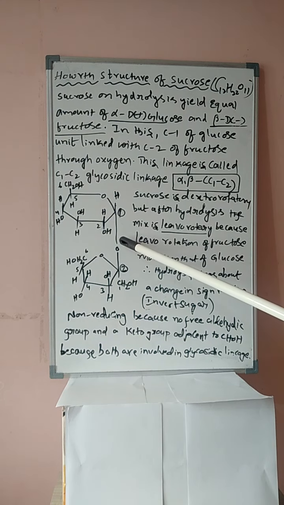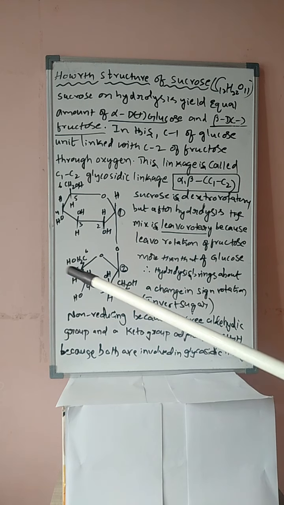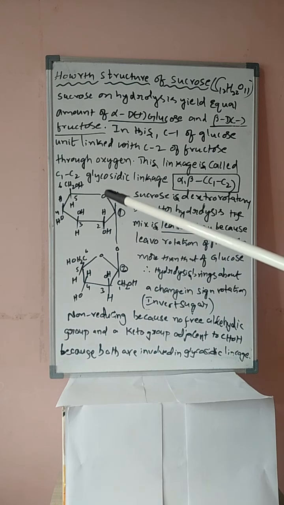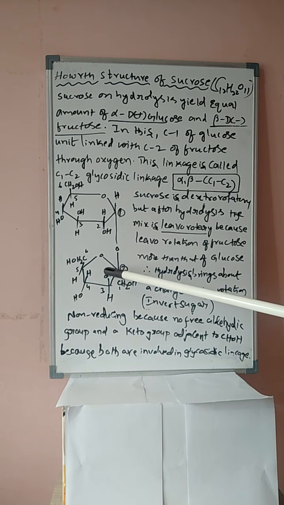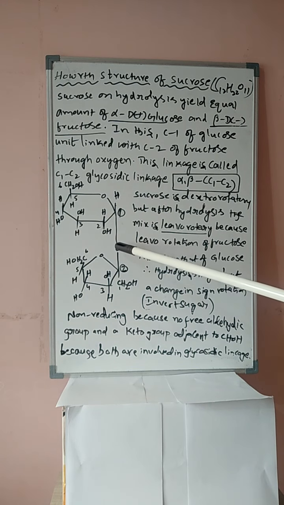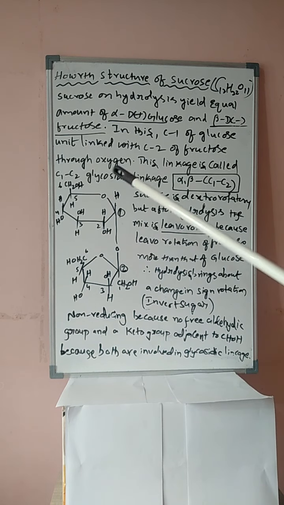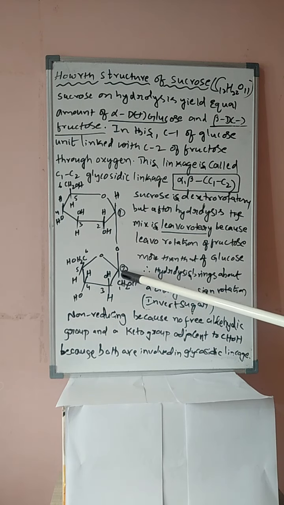Loss of water molecule is known as glycosidic linkage. That is the linkage in which the two monosaccharides bonded through an oxygen atom are known as glycosidic linkage. This linkage is formed between the C1 carbon atom of glucose and the C2 carbon atom of fructose.